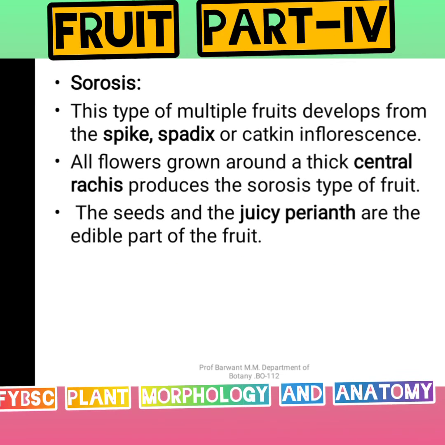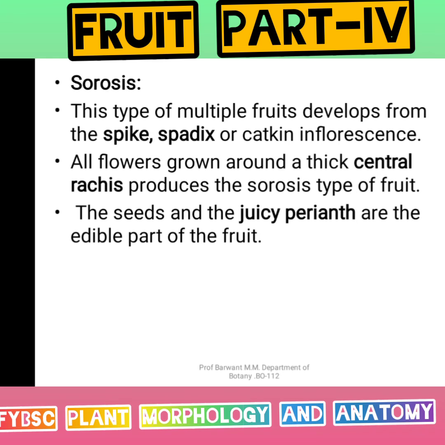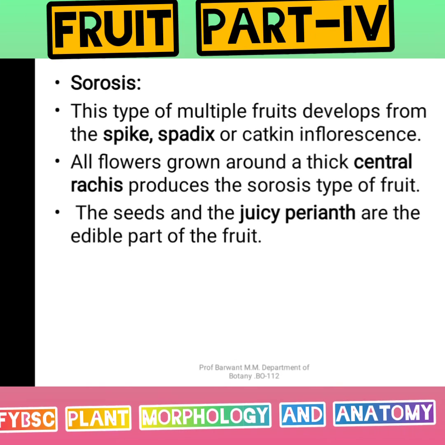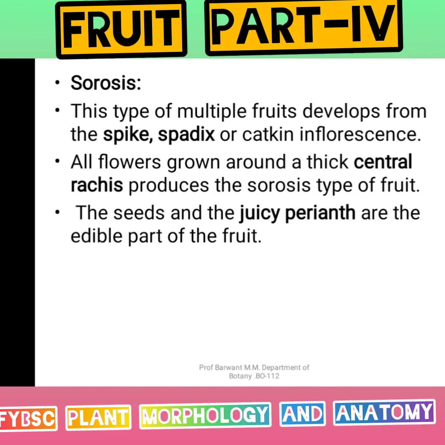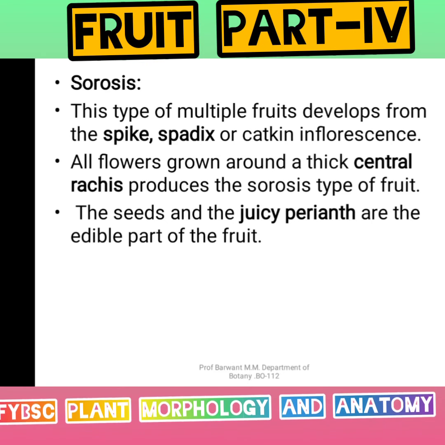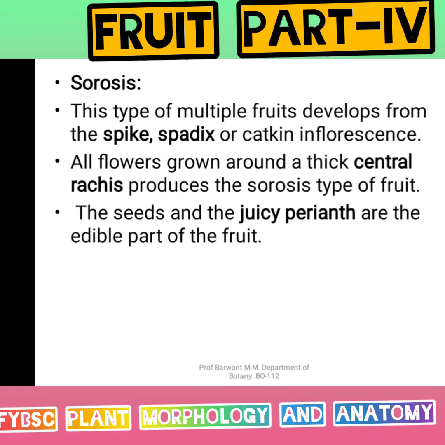Let's see the first type, which is known as sorosis. This type of multiple fruit develops from spike, spadix or catkin inflorescence. I have explained this previously in the definition.